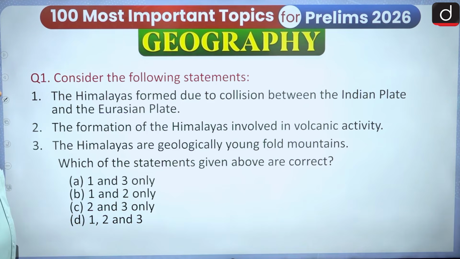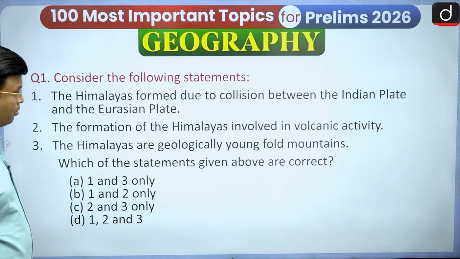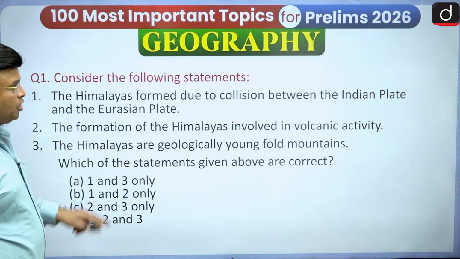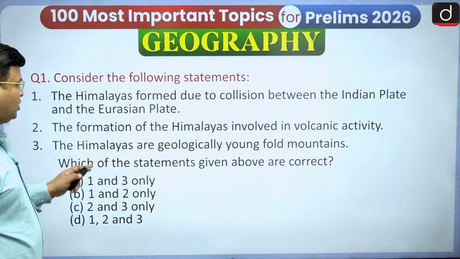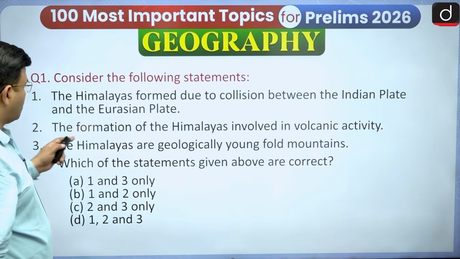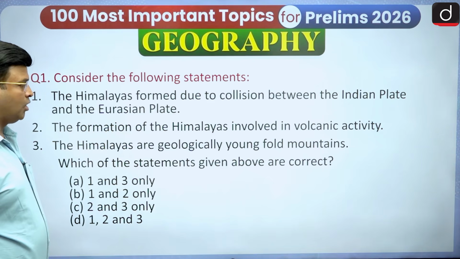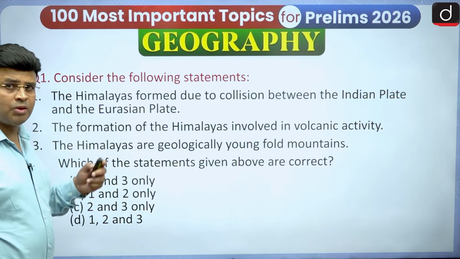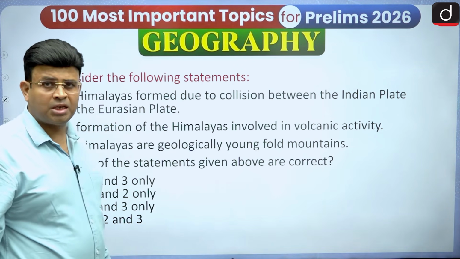Now consider the following statements regarding this topic. The Himalayas are formed due to collision between the Indian plate and the Eurasian plate. You have to answer whether it is a right or wrong statement. The formation of the Himalayas involved volcanic activities. You have to say whether I discussed volcanic activity or not.